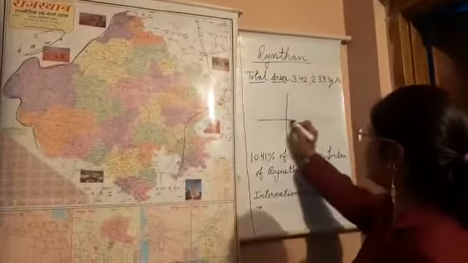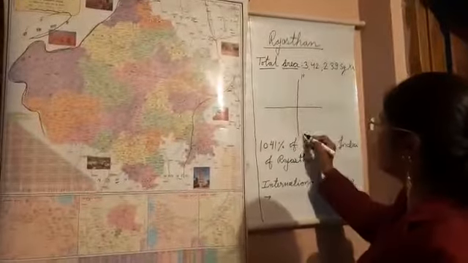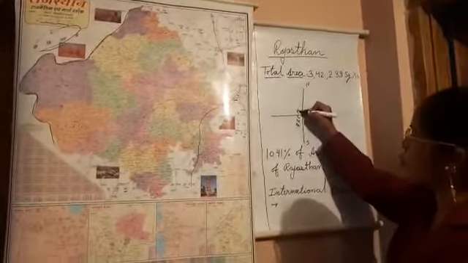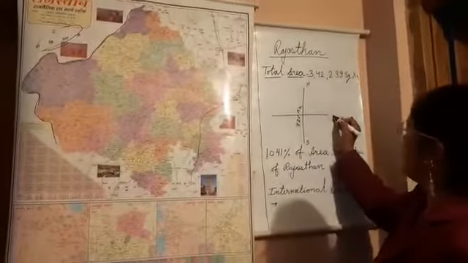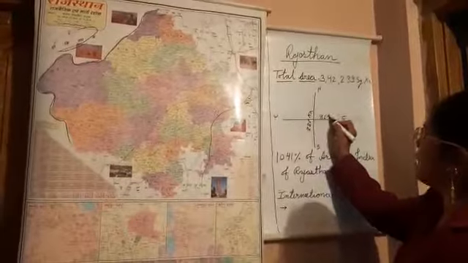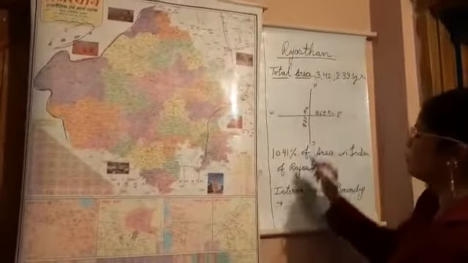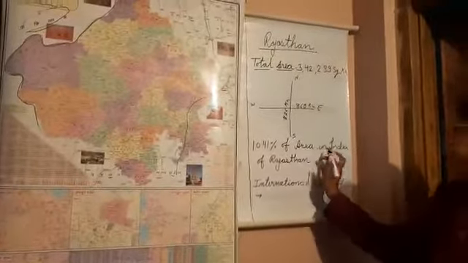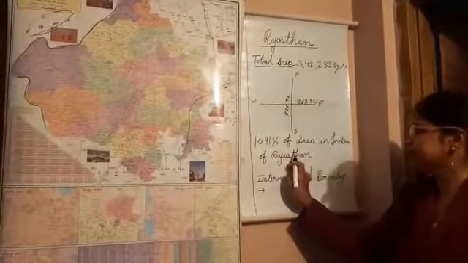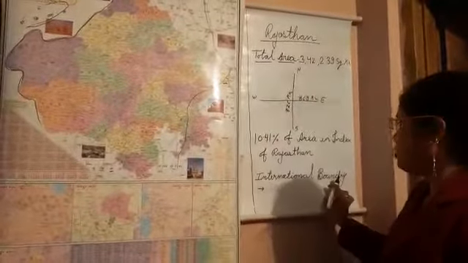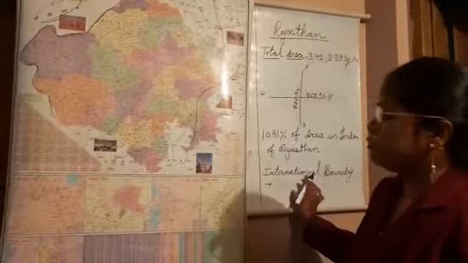It extends 826 kilometers from north to south and 869 kilometers from east to west. Rajasthan's area is 10.41% of the area of India.